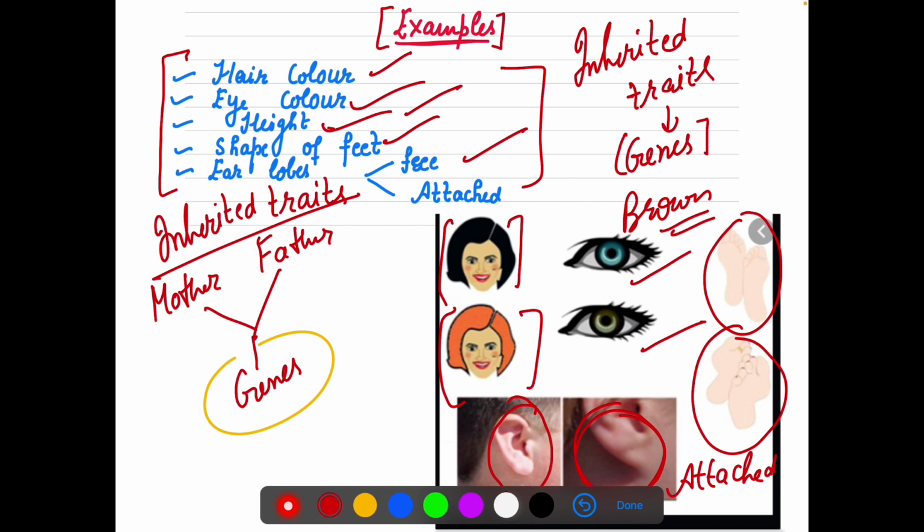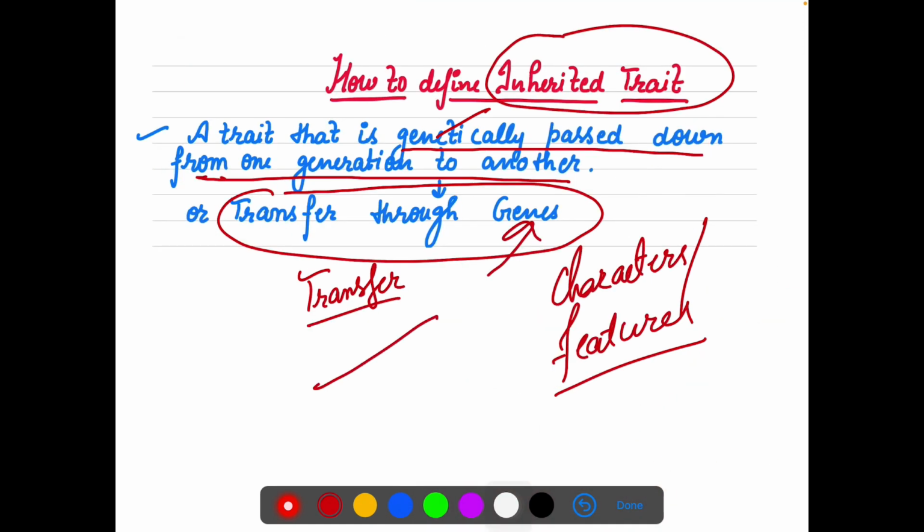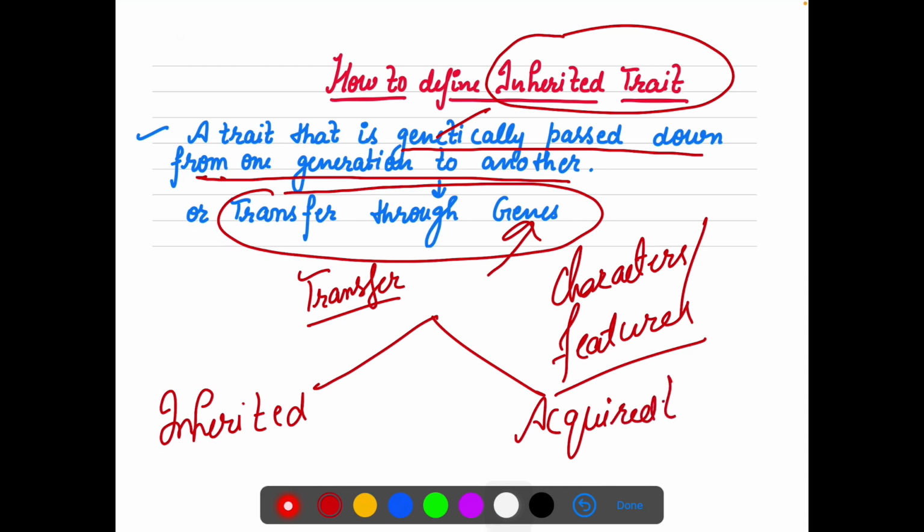There are so many. But there are a few characters which you learn from your surroundings, and those are known as acquired traits, right? So traits can be of two types: inherited traits and acquired traits.